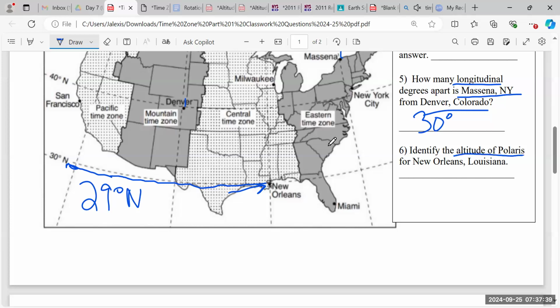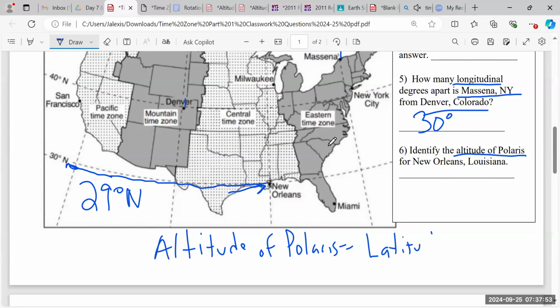So what is the altitude of Polaris? Well, altitude of Polaris is equal to your latitude, right? Is equal to your latitude, but you do not put the N. All right. So if my latitude for New Orleans is 29 degrees north, then my altitude of Polaris is just going to be 29 degrees. That's the location Polaris will be in the nighttime sky. If you write 29 degrees north for the altitude of Polaris, you will be incorrect.